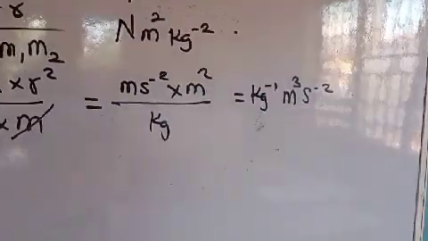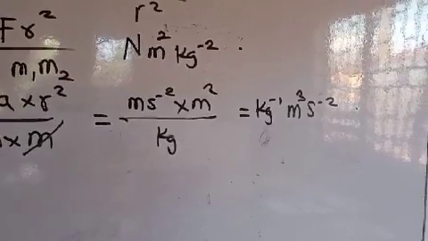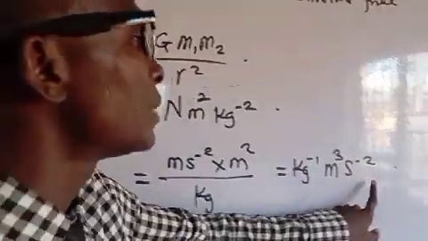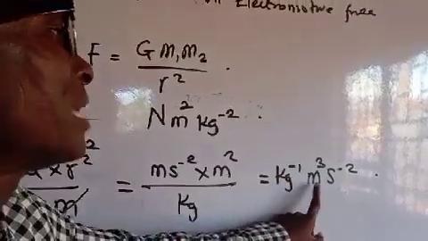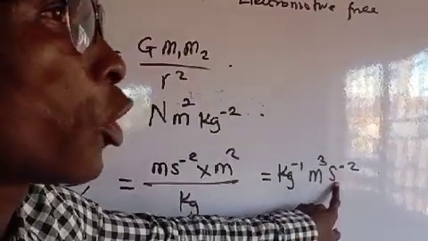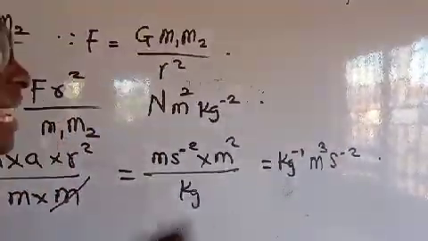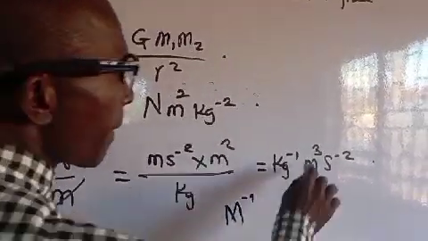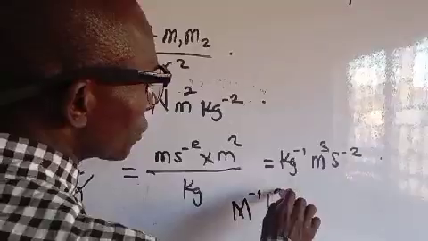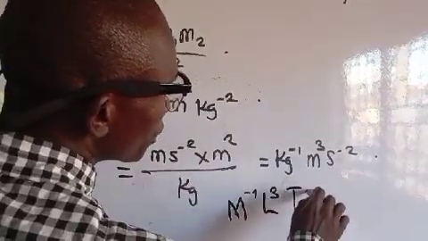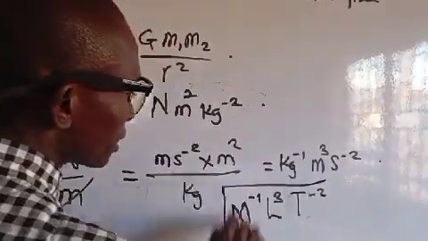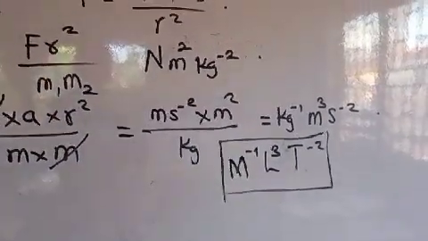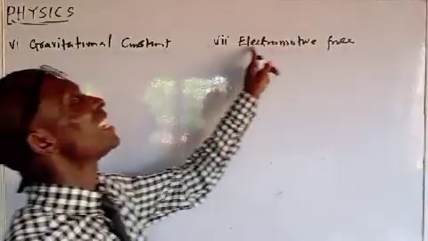It becomes like this. So in this case, what have we done? We have succeeded in expressing this in terms of the fundamental units. Kilogram, meter, second, they are fundamental units. So kilogram is M raised to power minus 1, meter is length raised to power 3, second is T raised to power minus 2. This is the dimension of the gravitational constant. Now here we want to look at electromotive force.